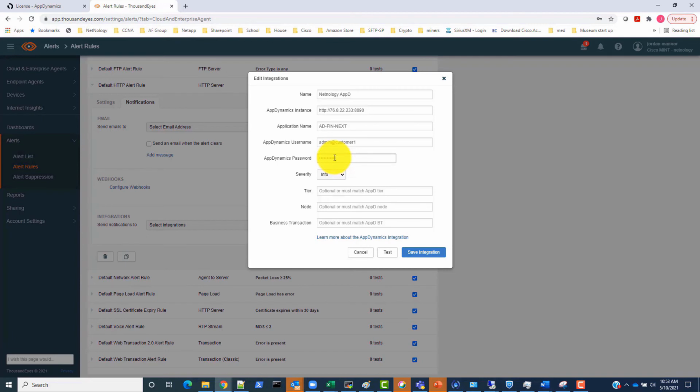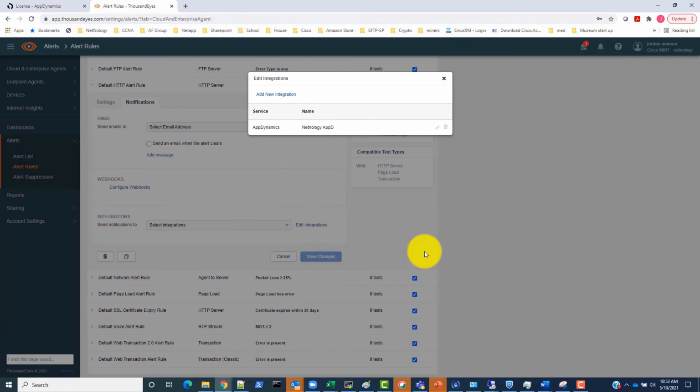After all this is filled out, we can then hit the Test button to make sure ThousandEyes can communicate with the AppDynamics instance. On successful test, we can go ahead and select the Save Integration button and then exit out of the Edit Integration window.